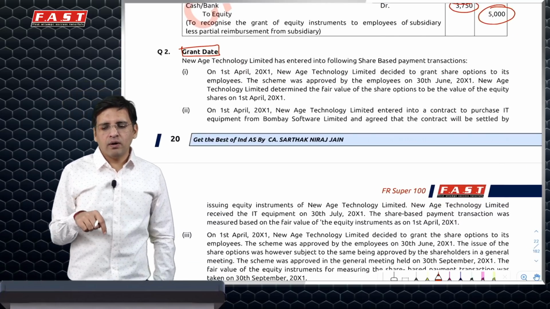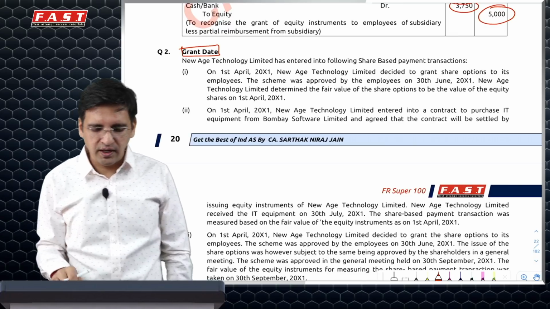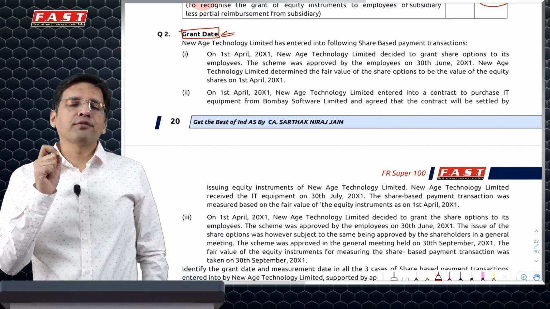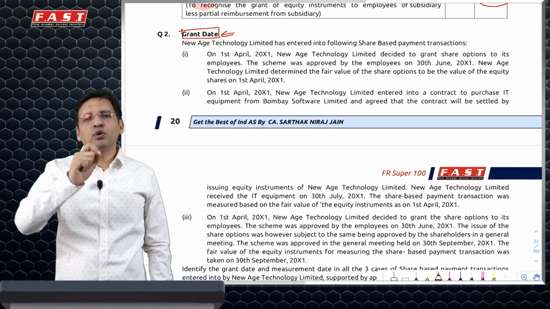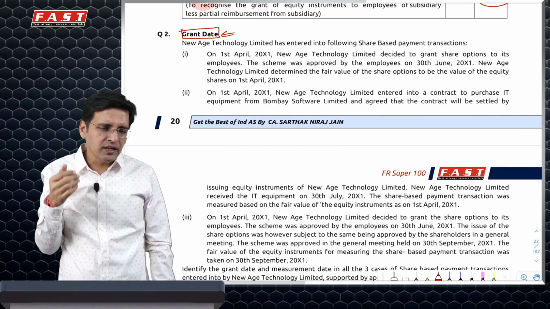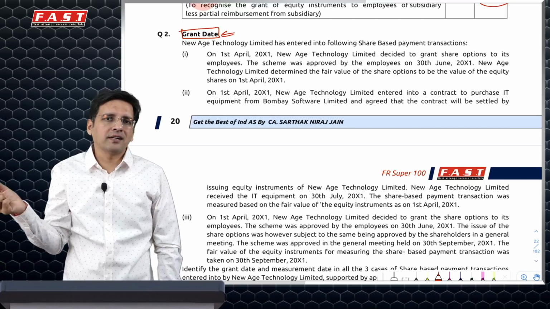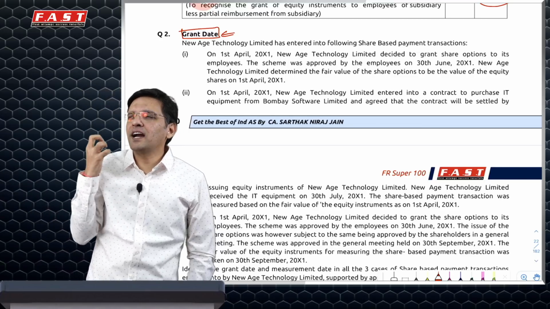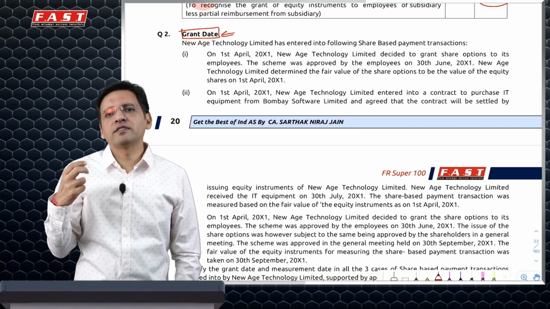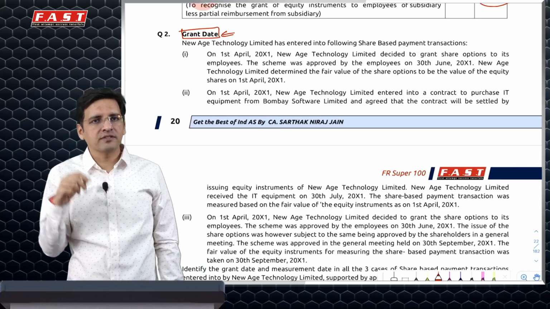This is one good question which you may get as a 4 or 5 marks kind of question, or one of these particular adjustments can become a part of a question in the exam, which is relating to grant date. In ESOPs, it is very important and imperative for you to understand that it is the grant date which is considered for determining the fair value of the transaction. So let's say, for example, I'm giving an ESOP scheme to my employees. It is the grant date fair value which will be recognized in expense. If I'm taking an asset and against that asset I'm agreeing to give shares, it is the grant date fair value of the shares which will be recognized or considered as the base. If I have to take the value of the share as the base for the value of the asset.